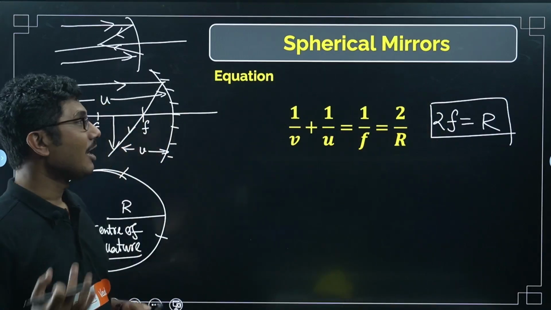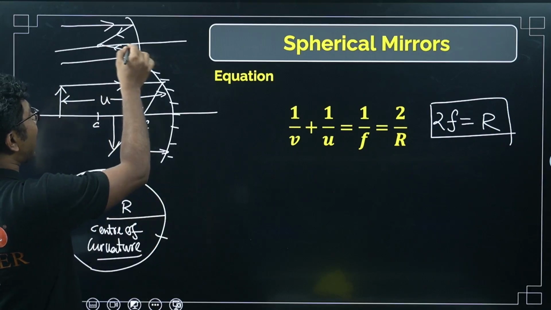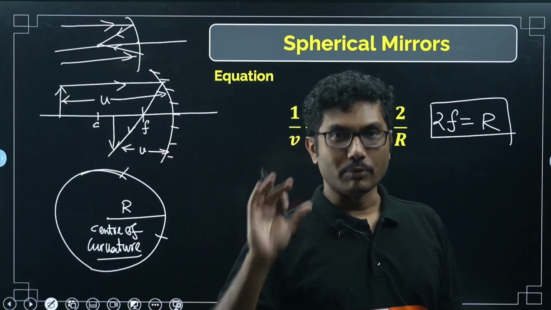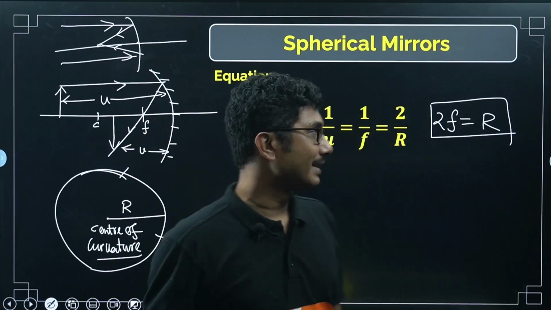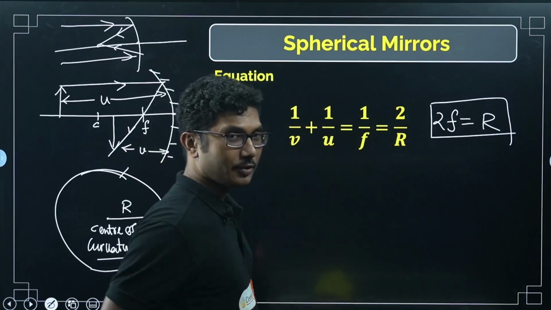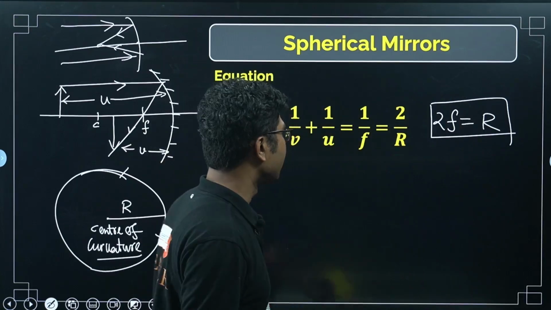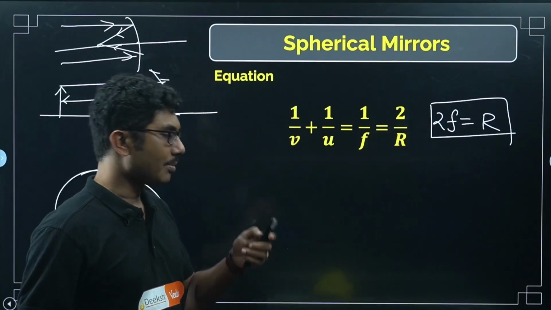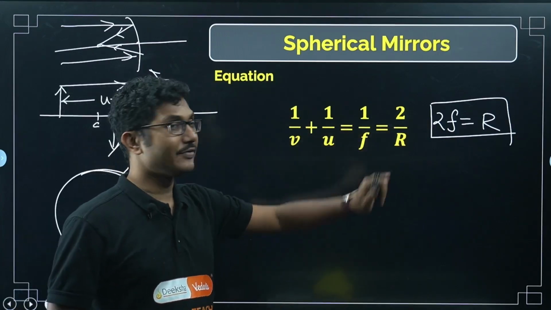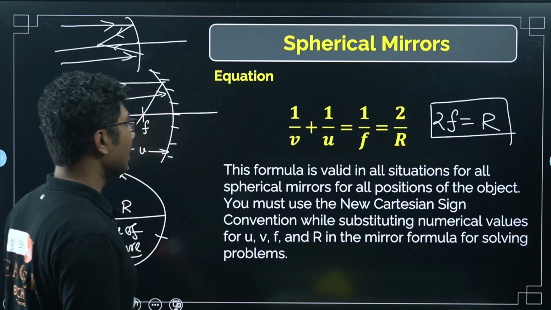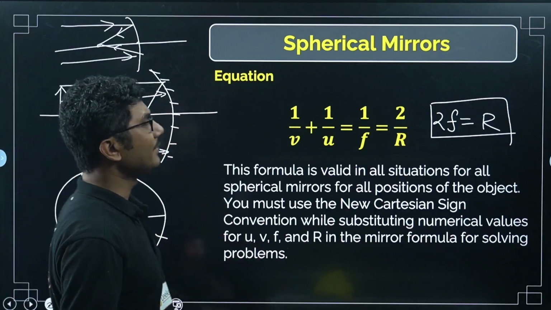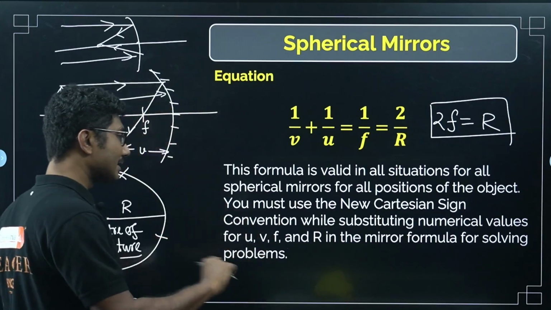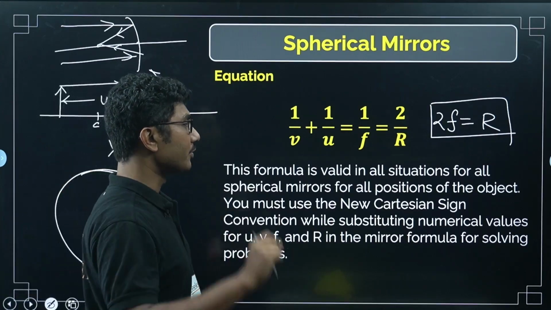Focal length, the distance between the focus and the pole, is called focal length. So the distance of the focus from the pole is called focal length. And radius of curvature is obviously the radius of the spherical surface. So this is the relationship that you also need to remember, and for PU students this derivation is also important. Now this formula is valid for all situations, for all spherical mirrors, for all positions of the object.